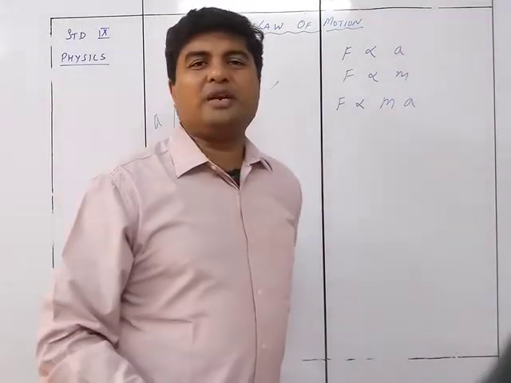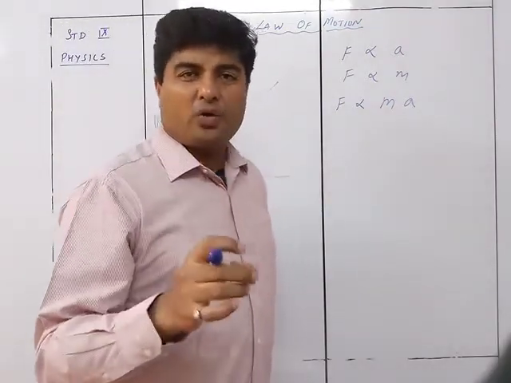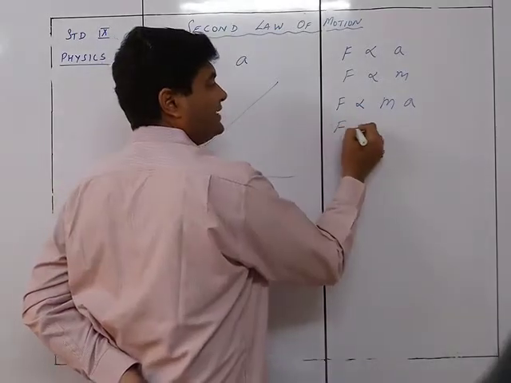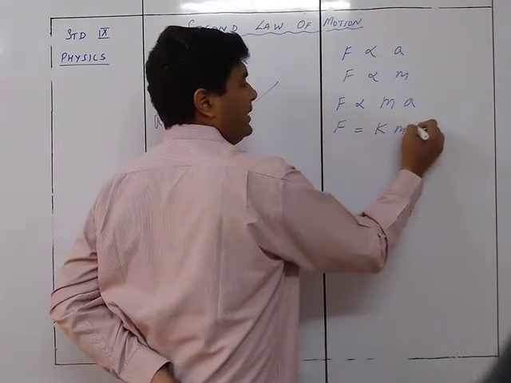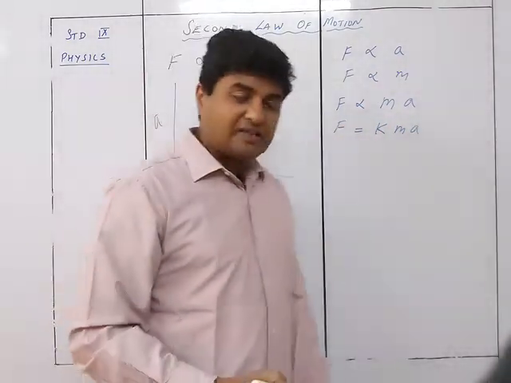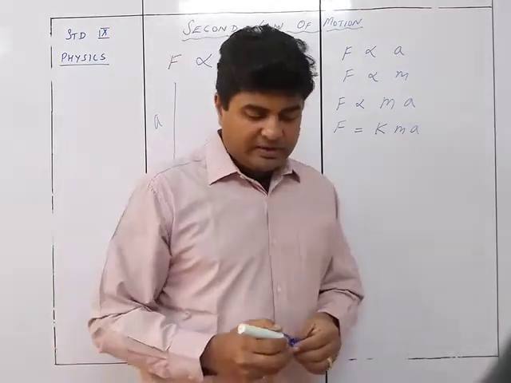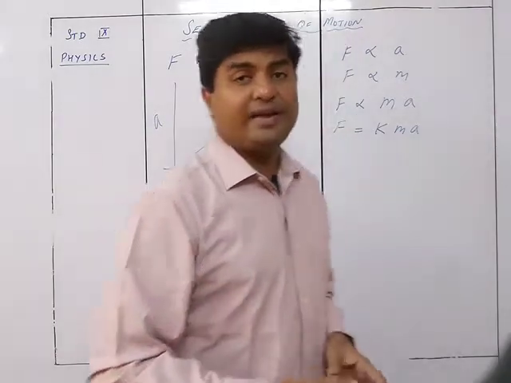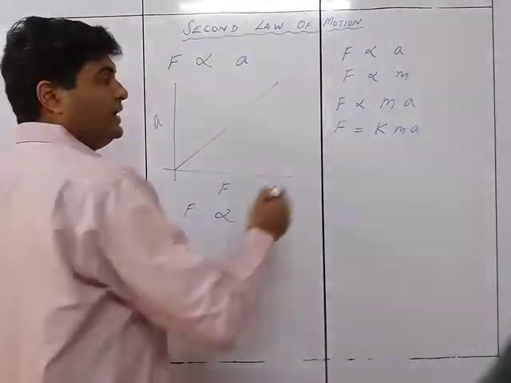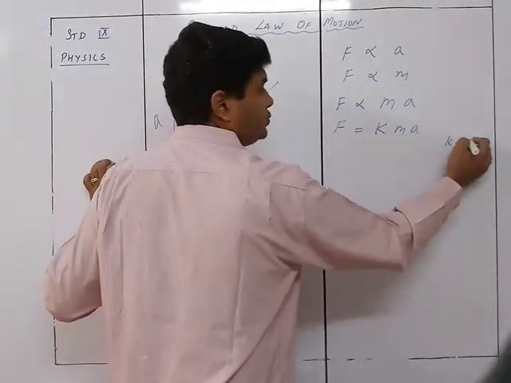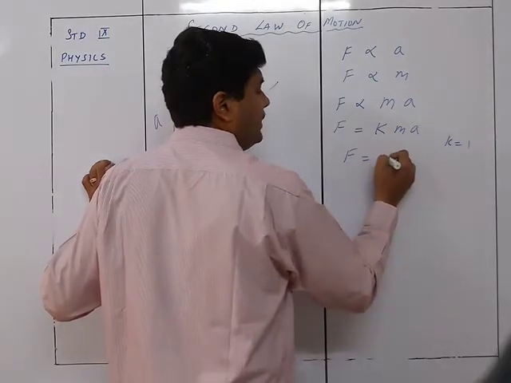We always take a multiplicative constant, which we take as K. So it will be F = KMA. Now here the units are such that the value of K is not some random constant. It is 1. So K is equal to 1. Therefore F is equal to MA.